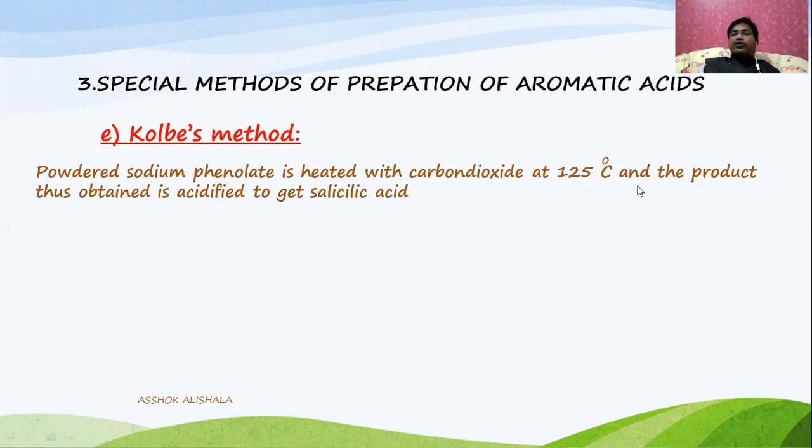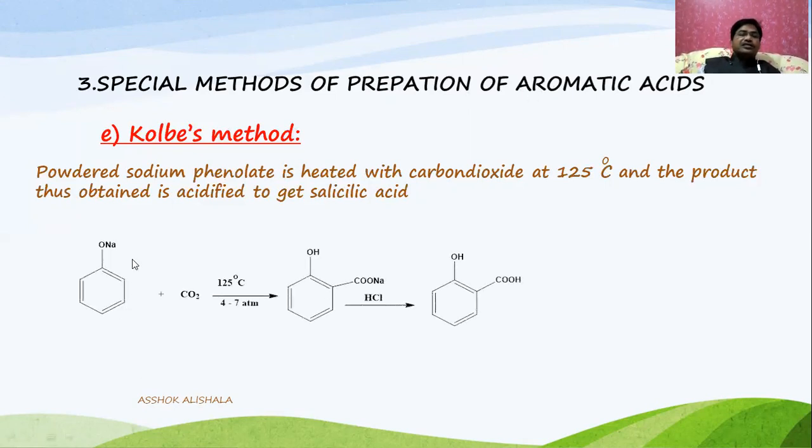The temperature is maintained at 125 degrees centigrade, and the product thus obtained is acidified to get salicylic acid. That means the powdered sodium phenolate is heated with carbon dioxide at 125 degrees centigrade, a higher temperature, and the product is acidified to get salicylic acid.